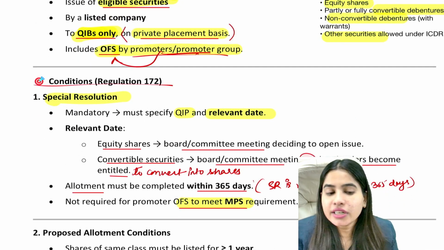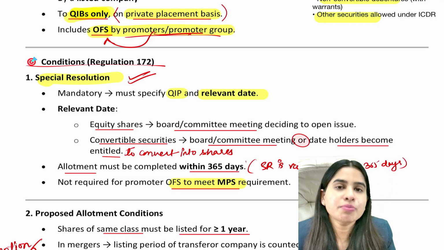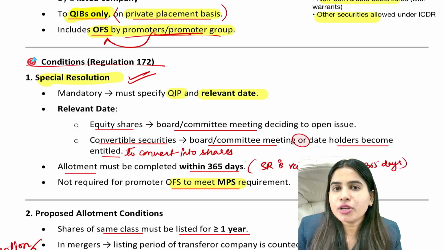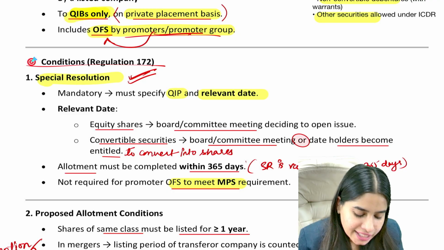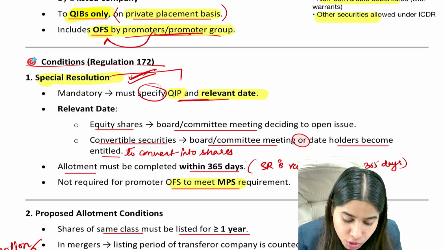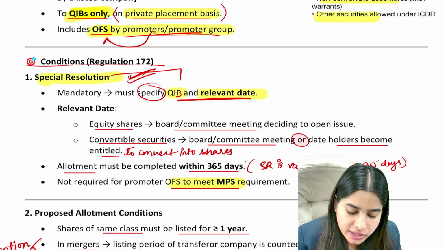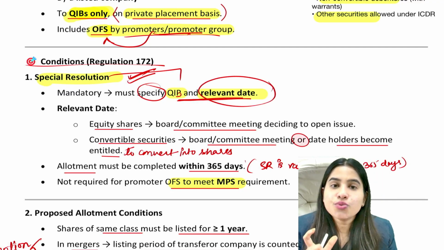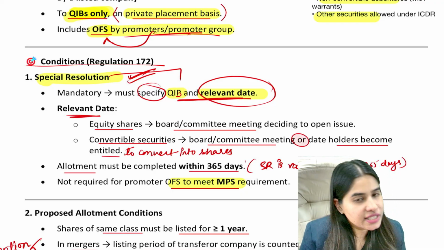Now, some very important conditions in order to make QIP. First is you need to take approval of special resolution. So if a company wants to make QIP, then we need the approval of special resolution. And in that special resolution, we have to specify two things. Number one, who are the QIBs, and number two, what is the relevant date. Relevant date is very important here for the purpose of making QIP. Now the question is, what is relevant date?